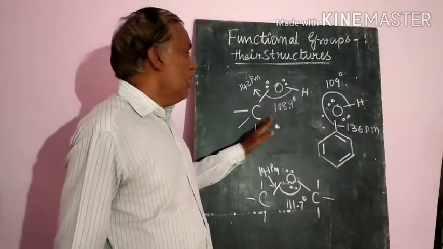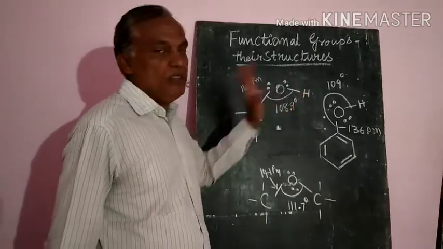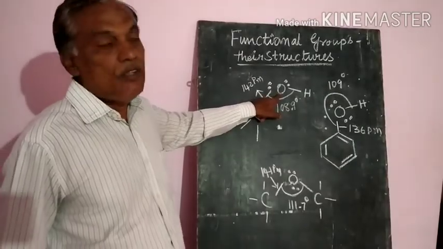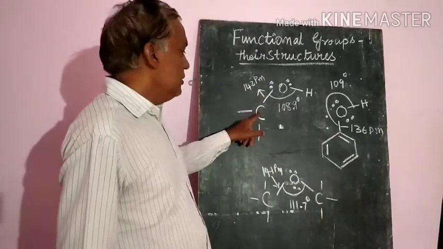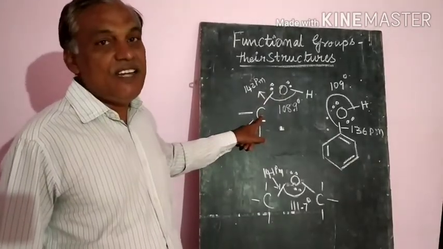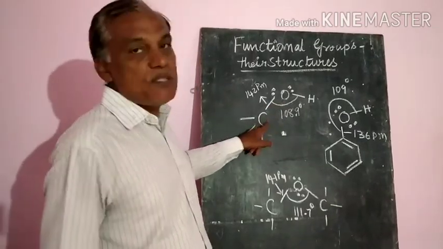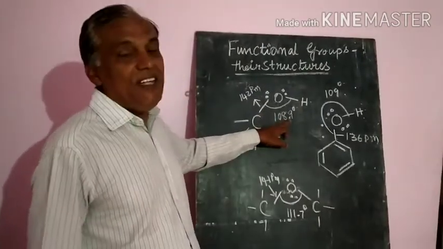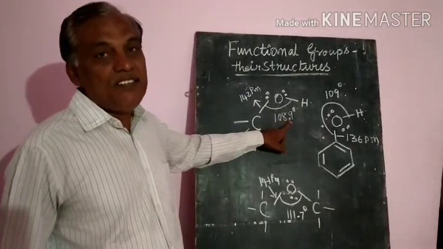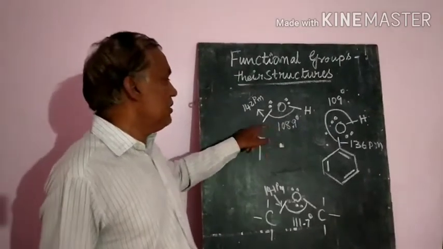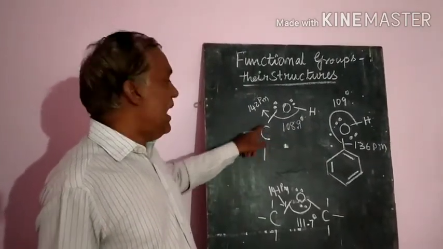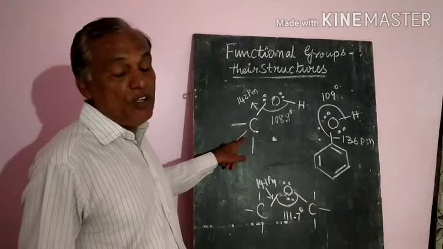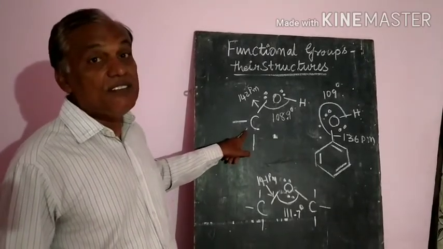This is the alcohol structure, C-O-H. Already we know that in oxygen, how many lone pairs of electrons are there? 2 lone pairs are there. And here the carbon hybridization state is essentially single bonded, so it is an sp3 hybridized state. Actually one angle is there, the tetrahedral angle we will say. What is the tetrahedral angle? If a carbon atom is surrounded by 4 other atoms, then the angle between the carbon and those atoms, we will call that angle the tetrahedral angle.